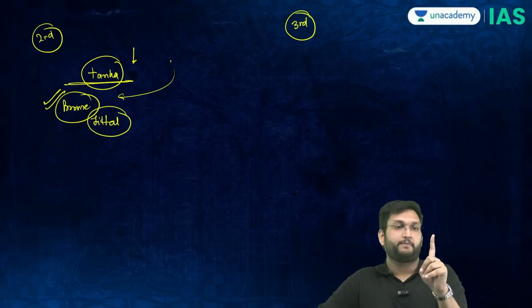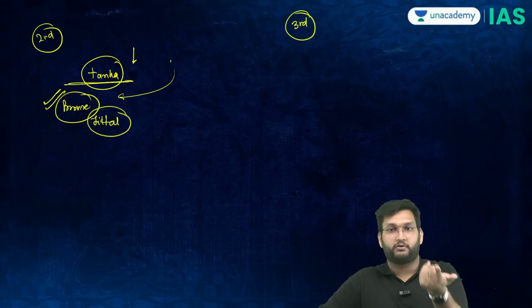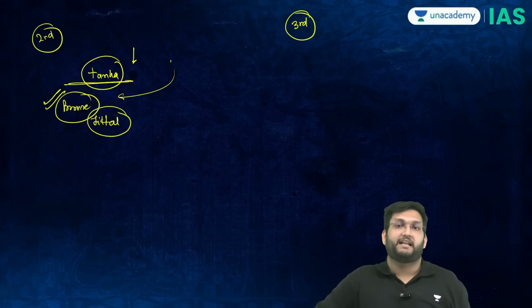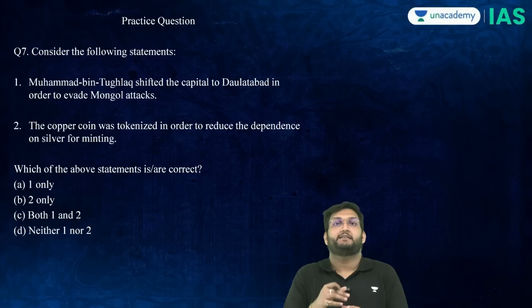Politically, shift of capital. Economically, token currency. And militarily and economically, Khurasan. Militarily, Karachil. So if you look at the questions, you will realize that they can ask you a question based on the same angles, which is,